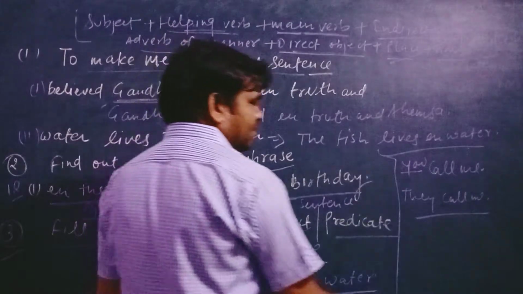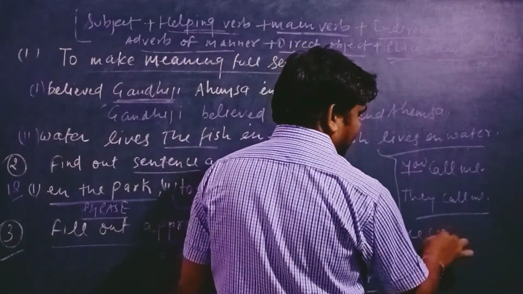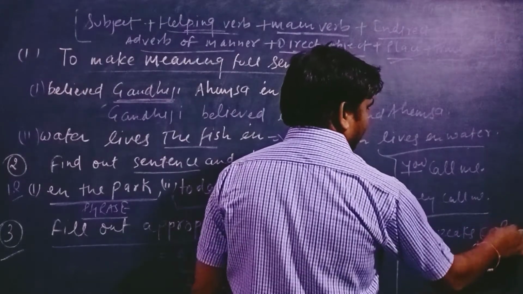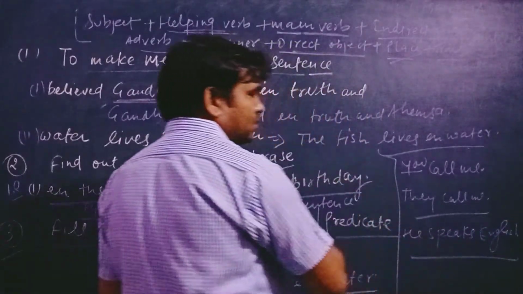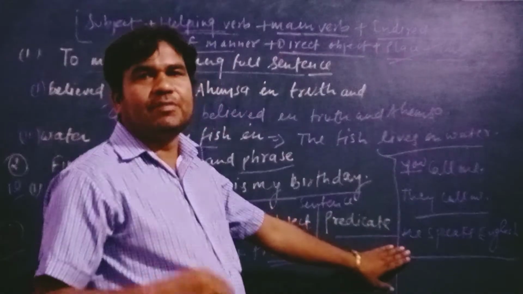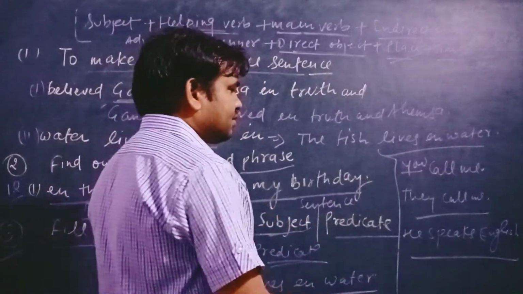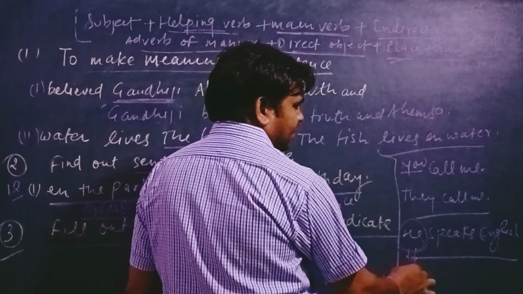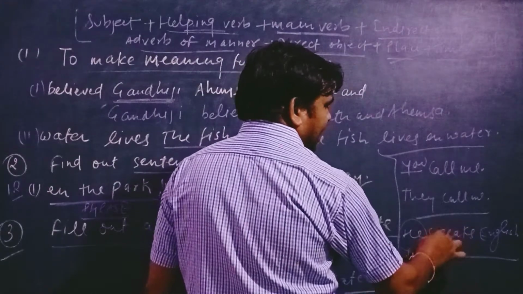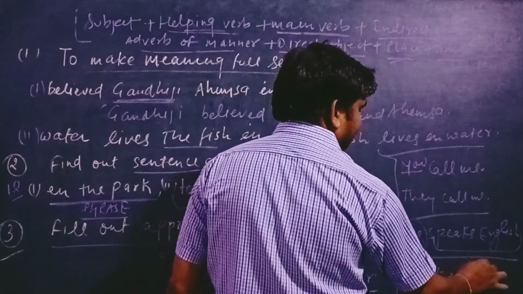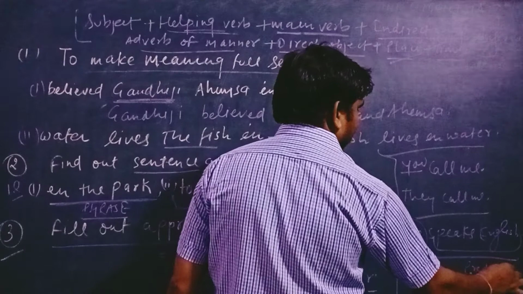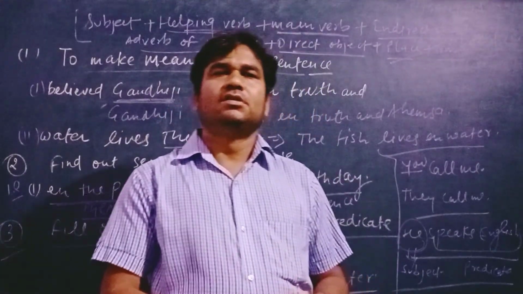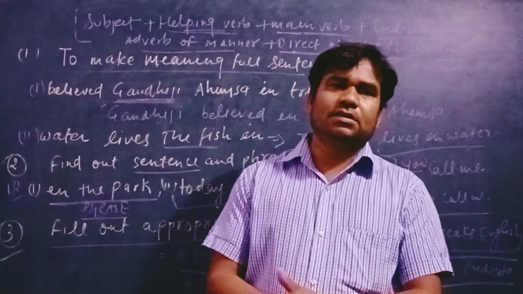Let's take the example: he speaks English. So here we find the subject and predicate. First, we know the subject is a person or thing. So this is the subject, and the rest of the part is called the predicate. So this is the way, students, you can find it out. Till then, thanks.